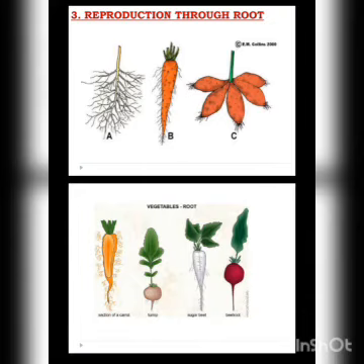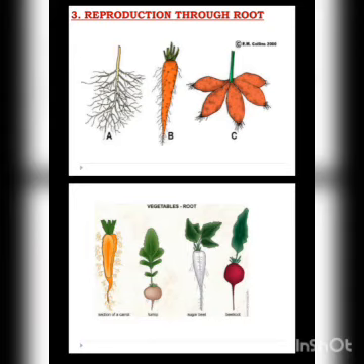The third one is reproduction through root. Roots are also responsible for giving new life. The carrot, radish, and sweet potato that we eat are actually roots. They are not flowers or any other plant part; they are roots. When we simply bury a carrot in the soil, after some time roots will come on it, the stem also comes upward, and the formation of a new plant will start. You can see in the figure carrot, turnip, sugar beet, and beetroot, which are examples of reproduction through root.